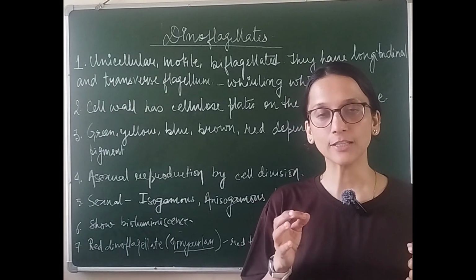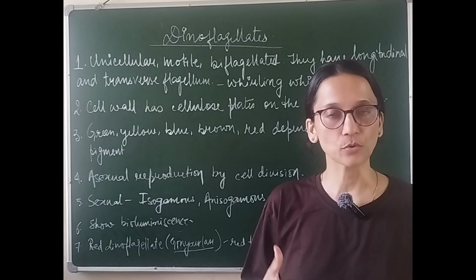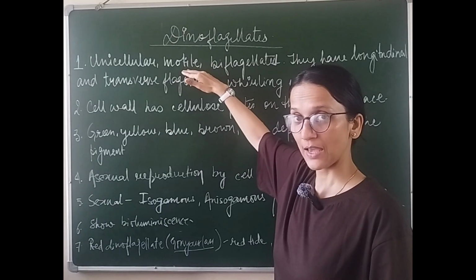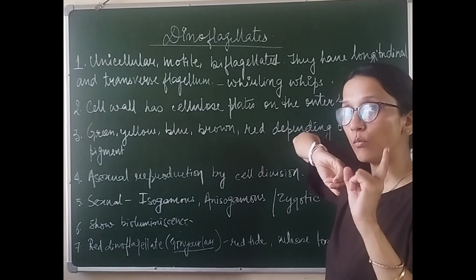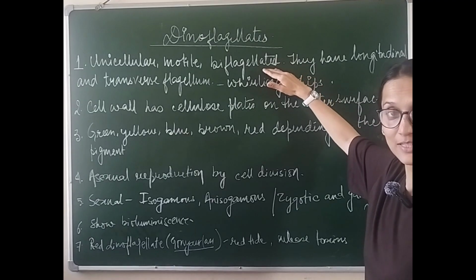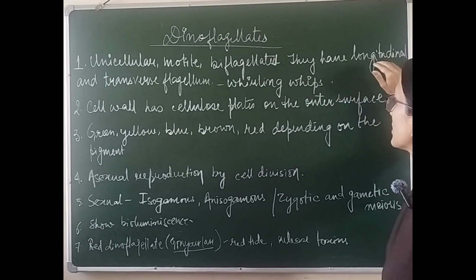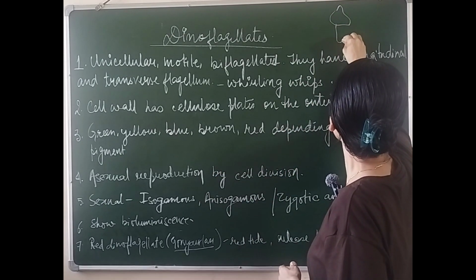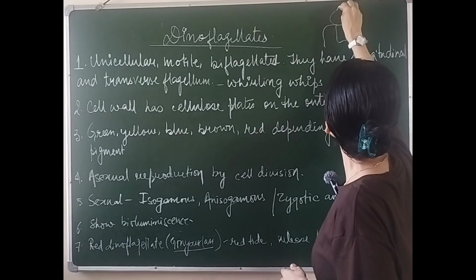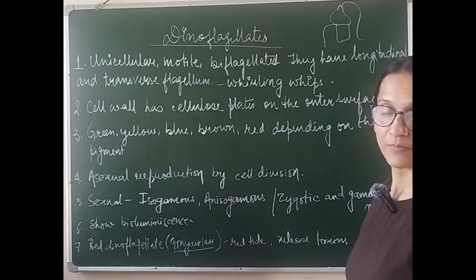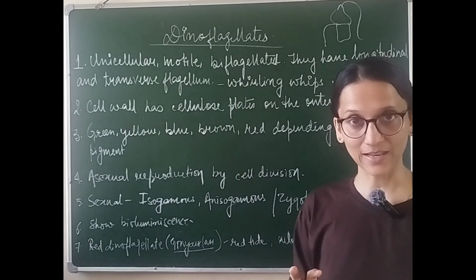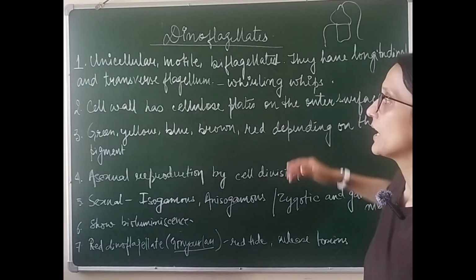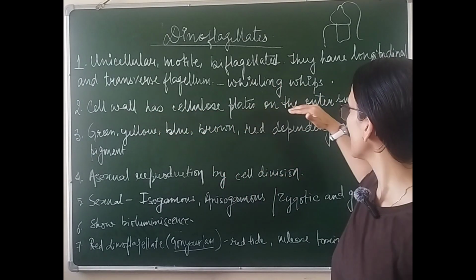What about dinoflagellates? See, dinoflagellates are autotrophic in nature because they can photosynthesize. They have chlorophyll pigment in them. Apart from that, they are unicellular. They are motile. That means they have locomotory appendages, and they don't have just one appendage. They have actually two. They are biflagellated. That means they have two flagella, one of which is longitudinal, another is transverse. So if this is the structure of a dinoflagellate, then they have one transverse, another longitudinal flagella. And because of these two differently located flagella, they can twirl in water, and that is why they are also known as whirling whips.